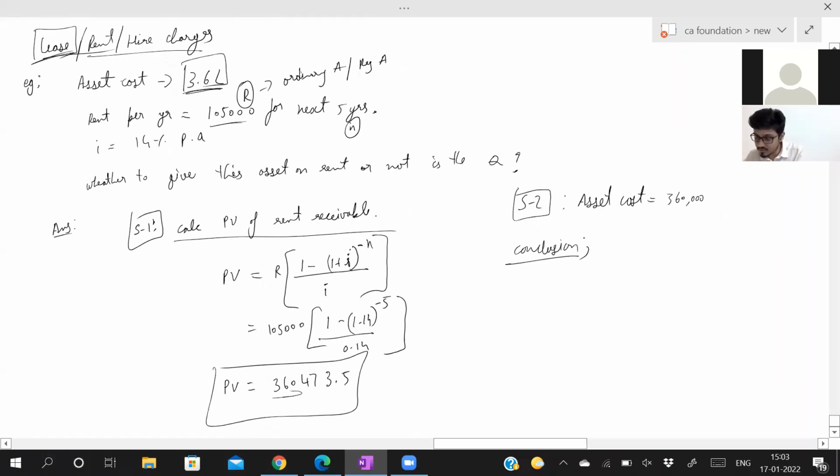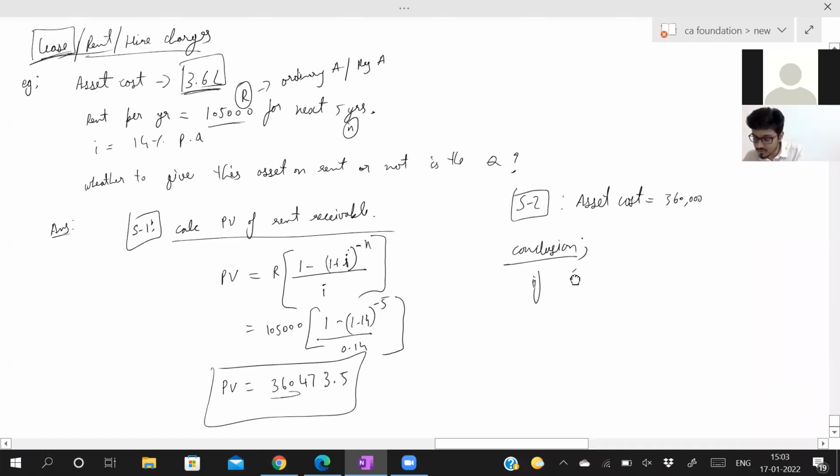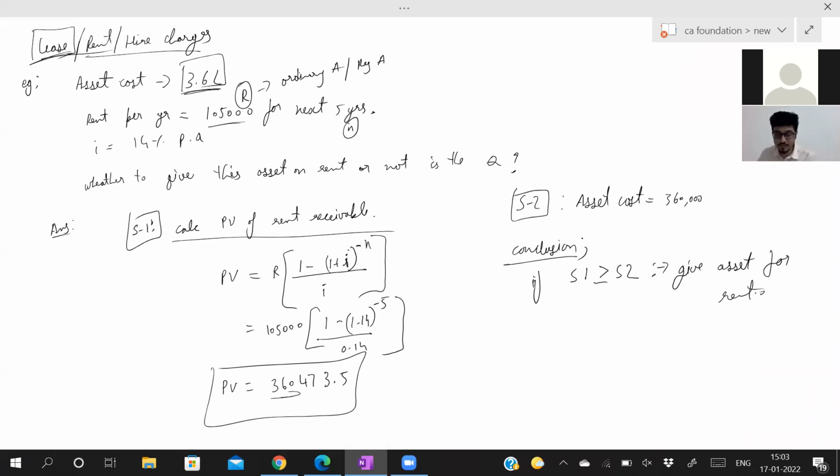Conclusion. If step 1, the present value of rent receivable, is equal to or more than step 2, then give the asset for rent. You can give the asset for rent because you are spending 3,60,000 today, but the present value of the rent receivable is more than 3,60,000. So you can give it for rent. You will be making profit only. 473 more profit than the market rate.